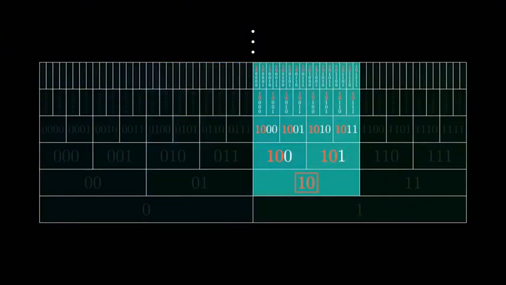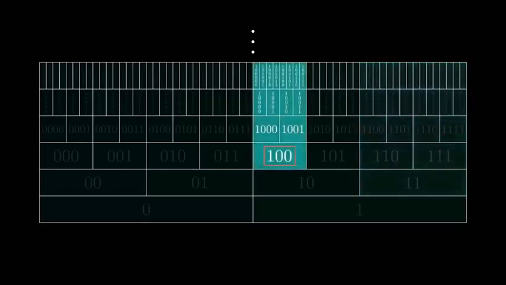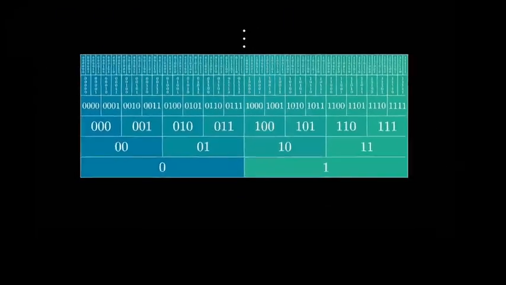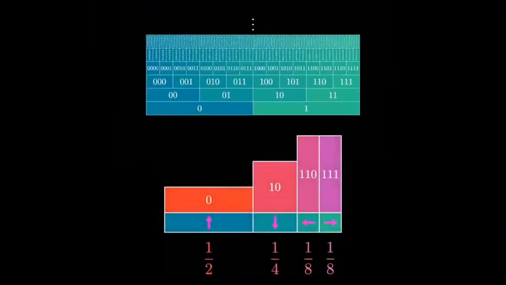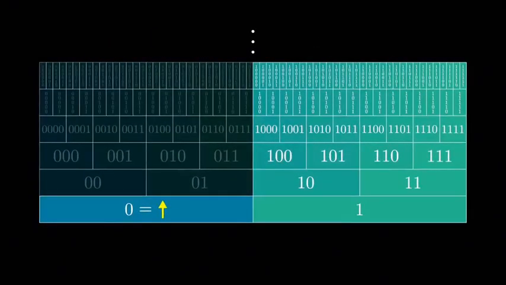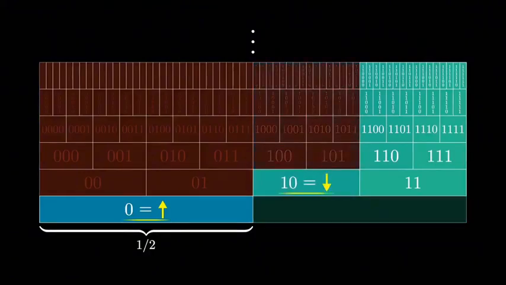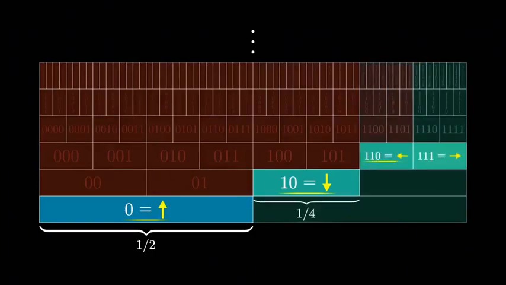In particular, the key property is that every binary string in this diagram is a prefix for everything that sits above it. So when our clever student chose to allocate a single bit 0 to represent the instruction up, they were effectively consuming half of the space of all possible code words by doing so, since everything starting with a 0 is now prohibited based on this prefix-free property. Similarly, allocating 1 0 to down eats up another 1/4 of this space, and the remaining 2 instructions each eat up 1/8 of the space.